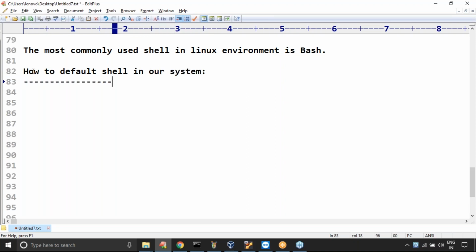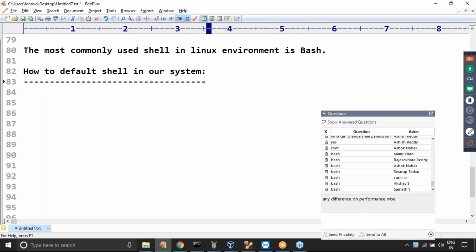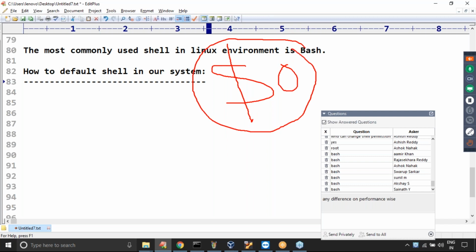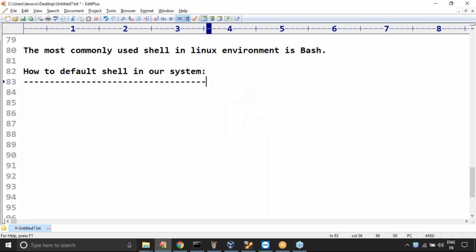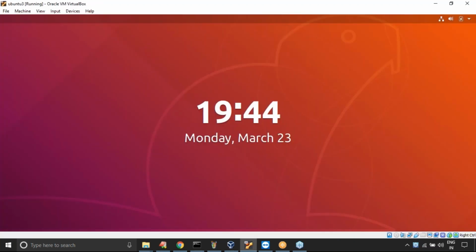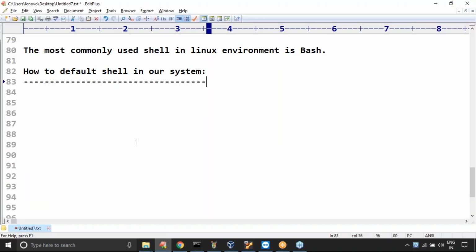It is very simple. There is one predefined variable, dollar zero. Remember this one. By using dollar zero, execute this command from the dollar prompt: echo dollar zero. Now you are going to get which shell you are currently using.